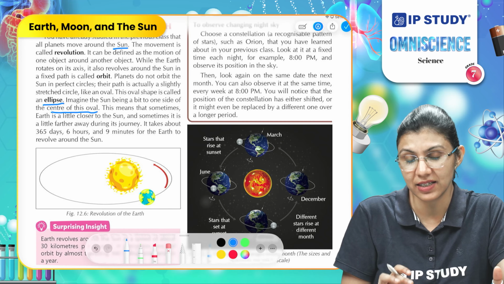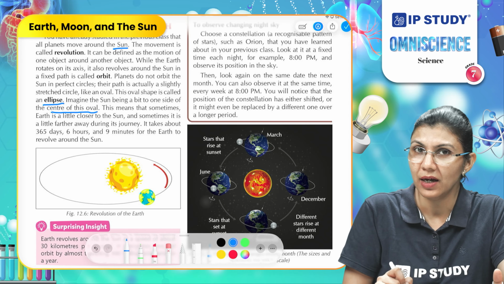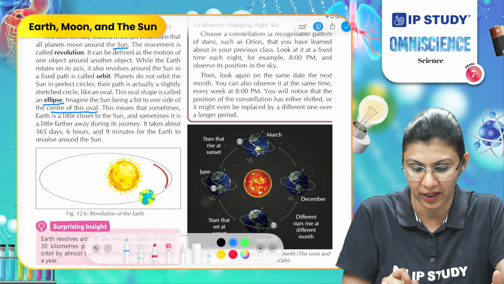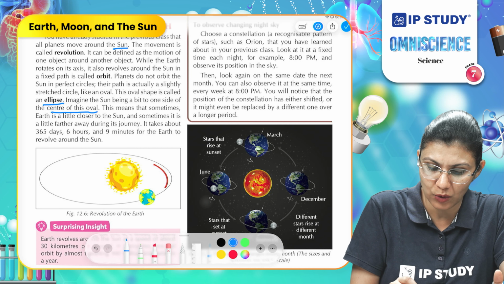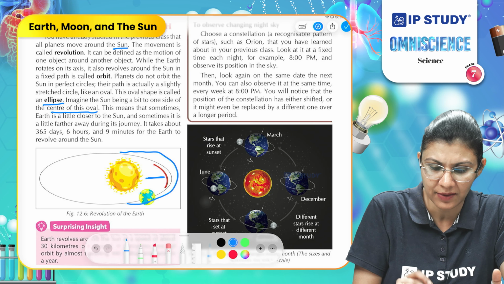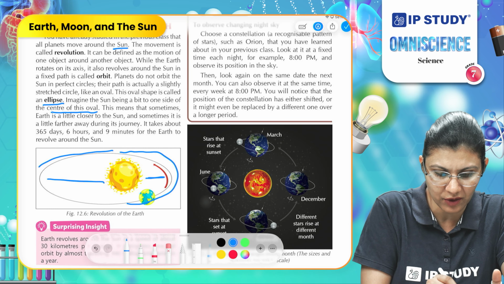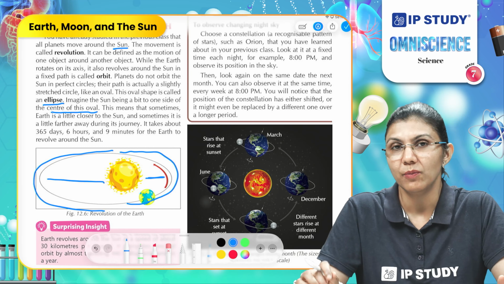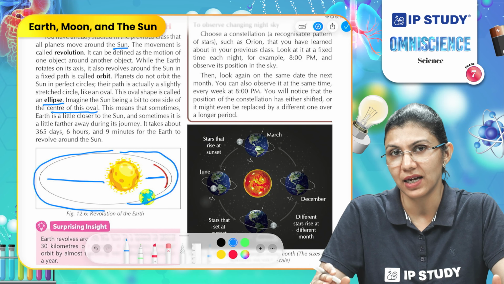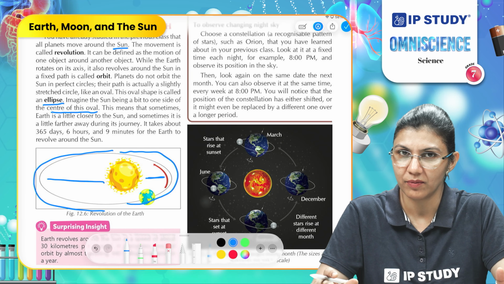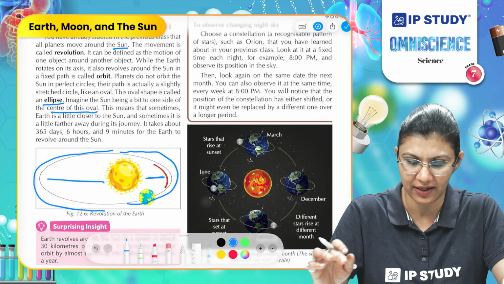So, here we can see when the Earth is moving around the sun in its orbit, sometimes it is closer to the sun when it is moving from this point to this, and sometimes it is farther from the sun when it goes from here to here, because of the position of the sun in the orbit, because it is not exactly in the center.